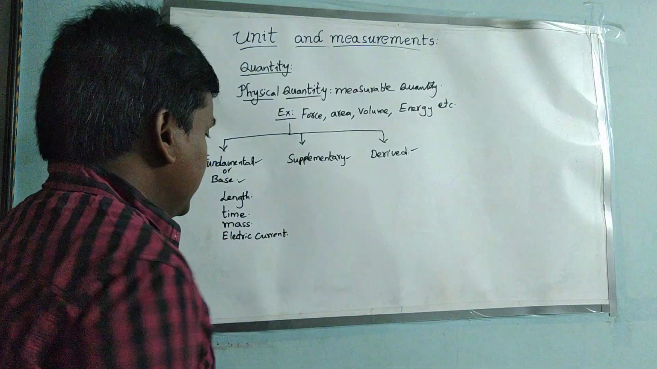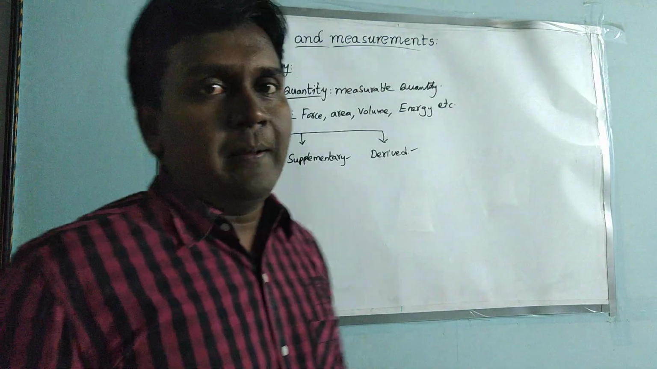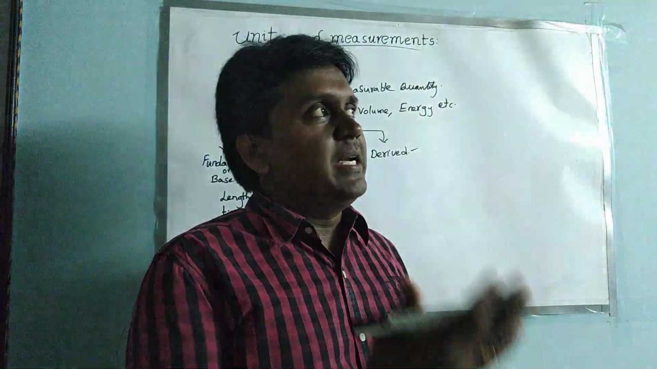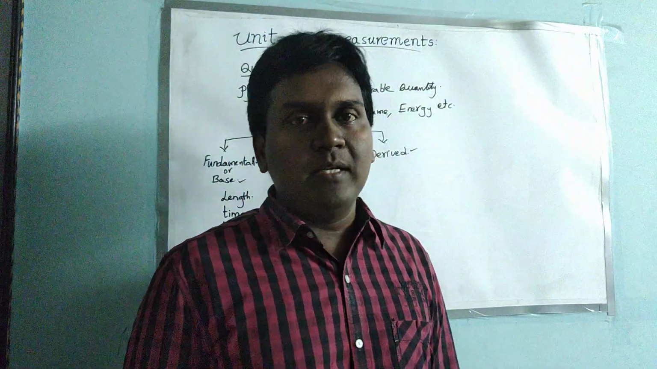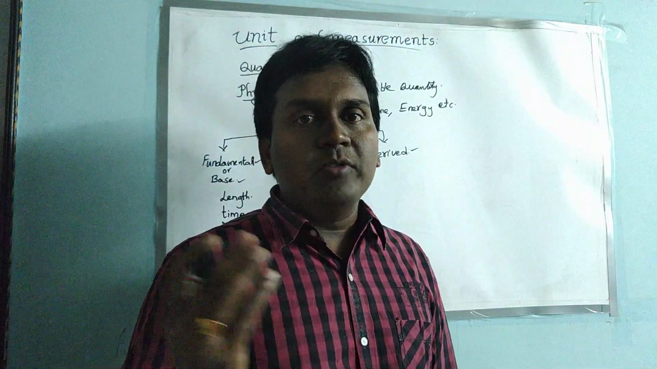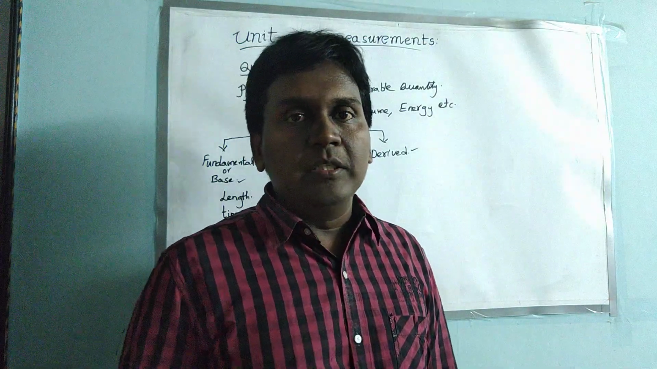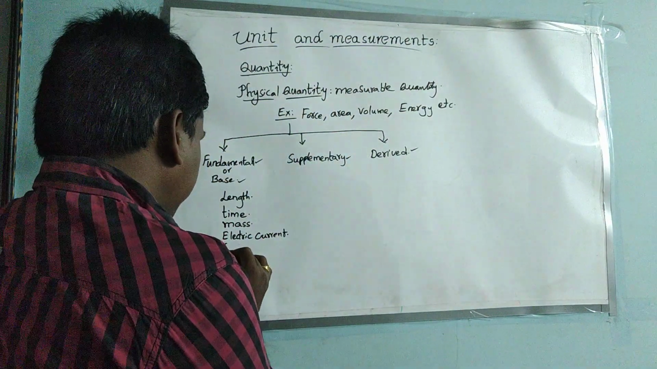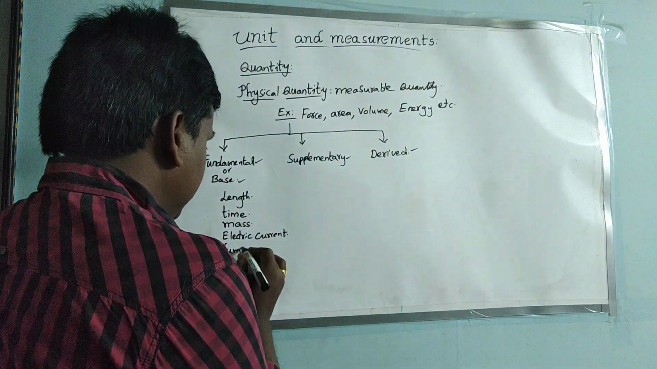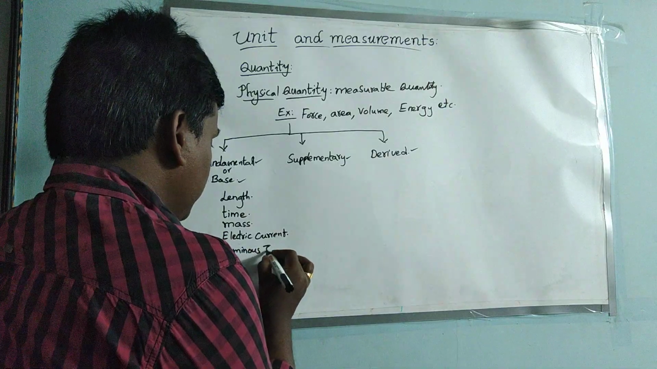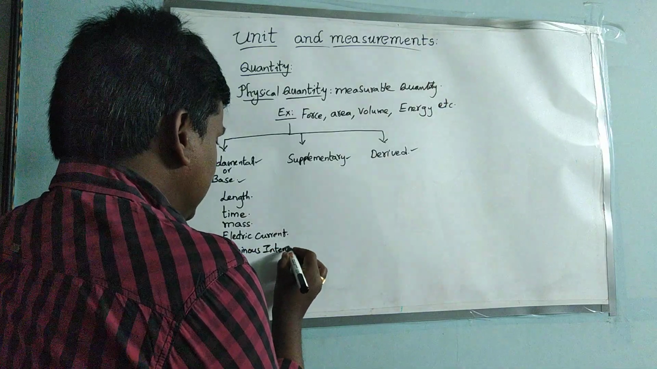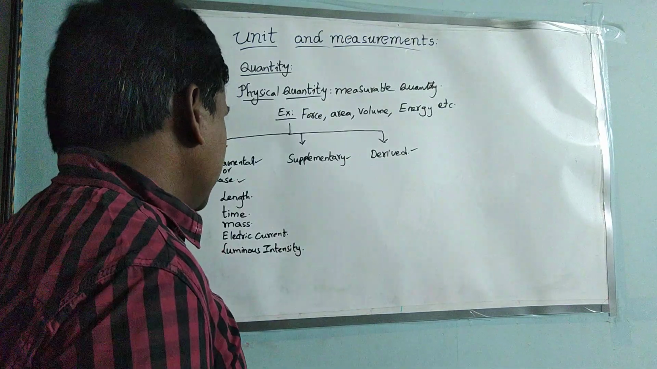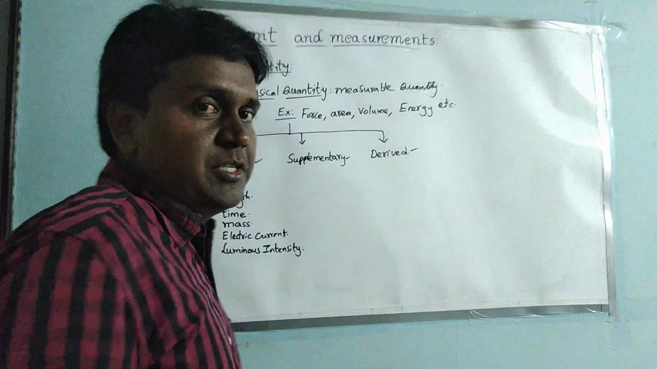And next, we are able to measure the brightness also. See, the shining of light, or shining of the lamp. So these all can be considered as luminous intensity, brightness, luminous intensity.